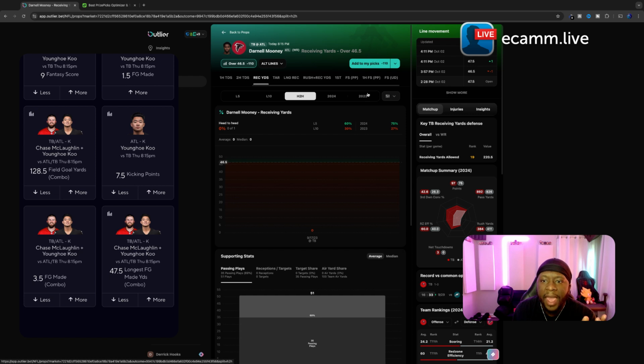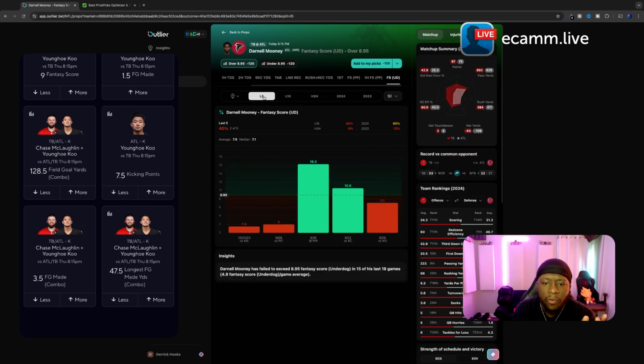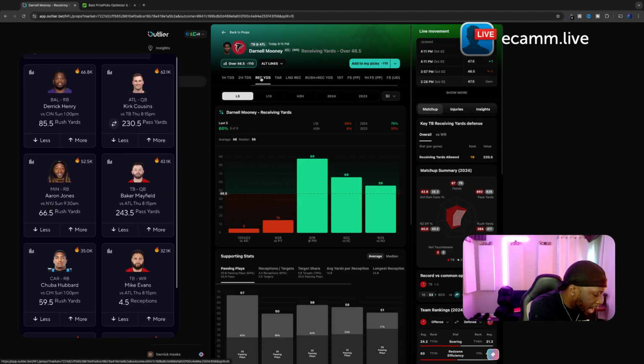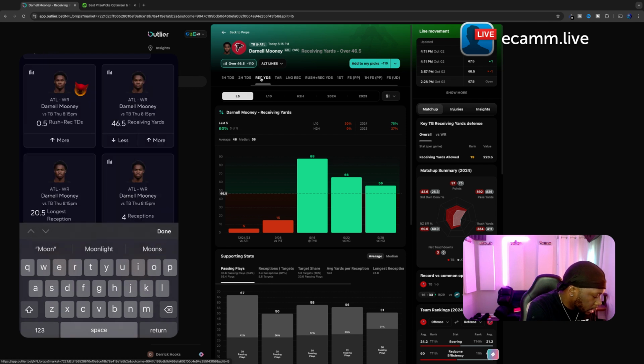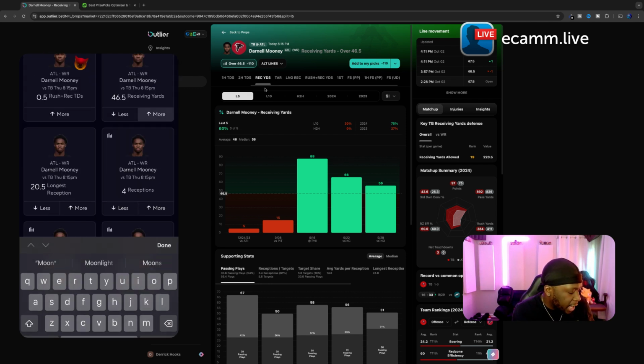I think it was his fantasy I'm thinking about. He's been having a terrible fantasy game, but he gets the receiving yards. So I trust Mooney today. Let's run Mooney, guys. Why not? Mooney's receiving yards at 46.5. Lock it in today. We can do that.